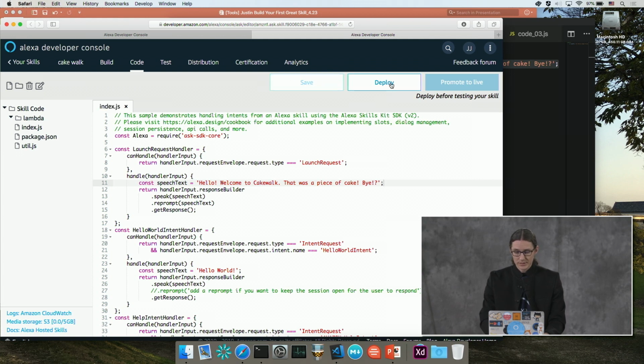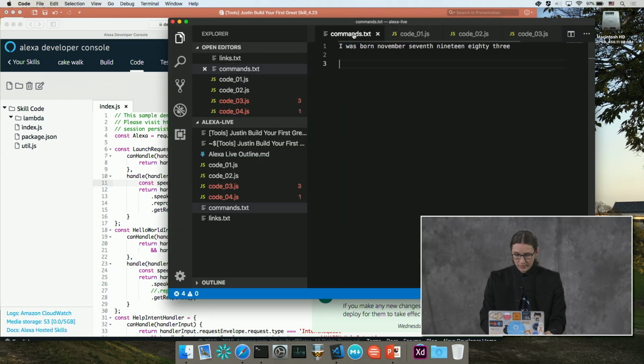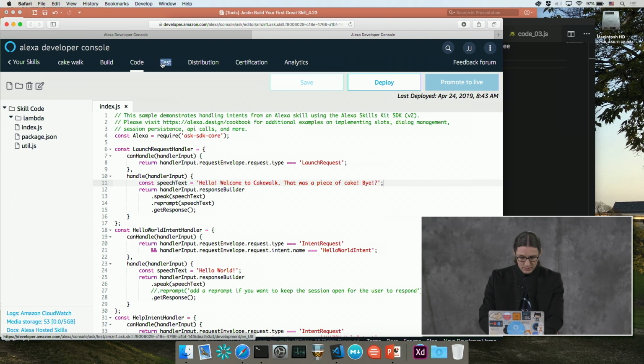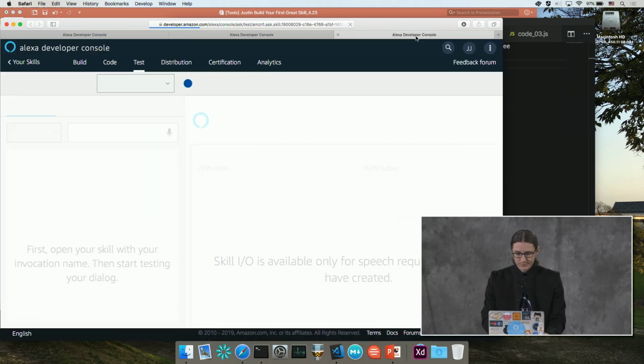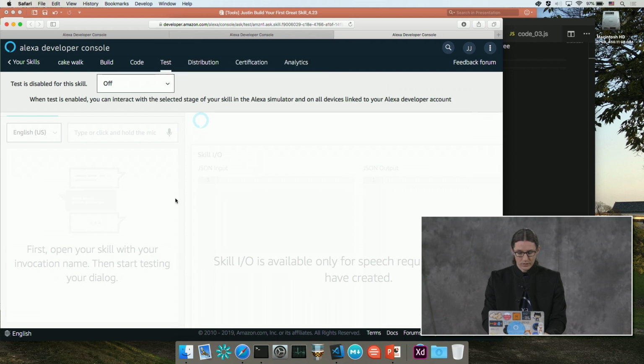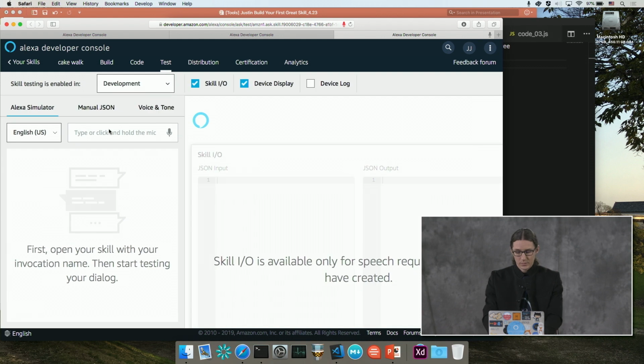Then we need to deploy this. Once this has been deployed, we'll be able to actually test our skill. So I'm going to wait for that to deploy. While that's doing what it's going to do, actually, I don't need this one just yet for this test. I'm going to right-click and say open. It will ask you if you want to have access to the microphone, because you can actually speak to the skill, or you can type. I'm going to go ahead and type. But before I do that, I'm going to enable testing, so I'm going to select development here. And what I'm going to do is say open Cakewalk.